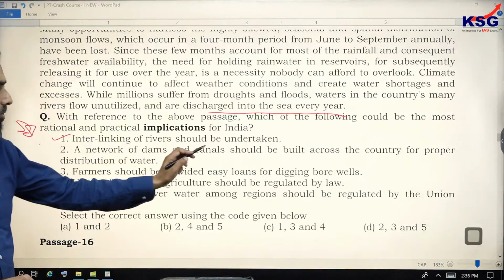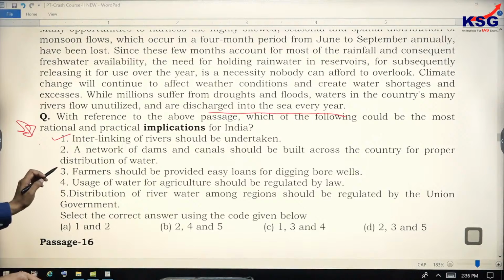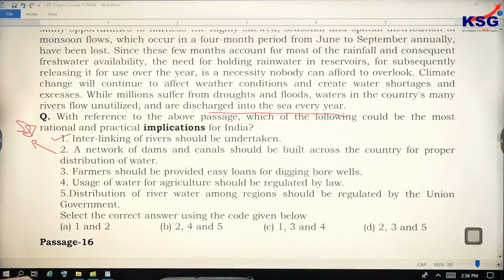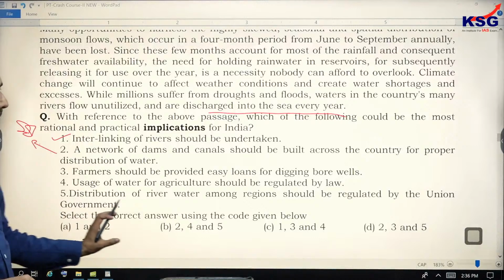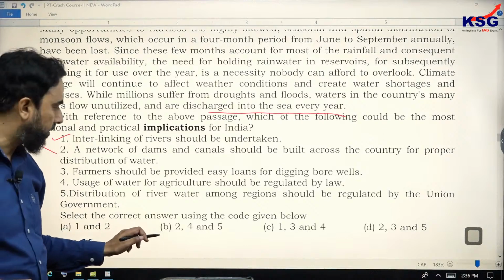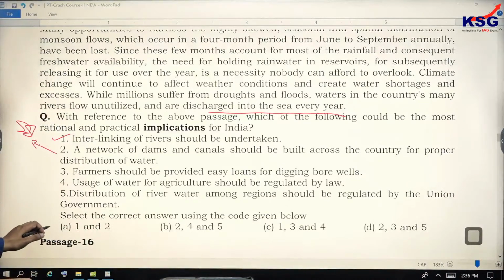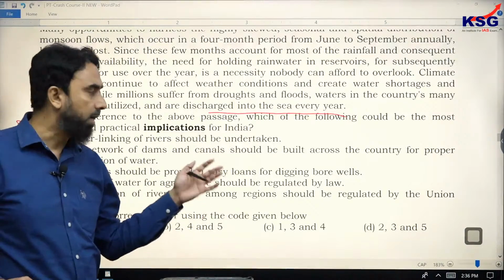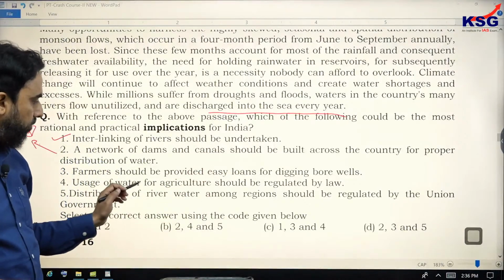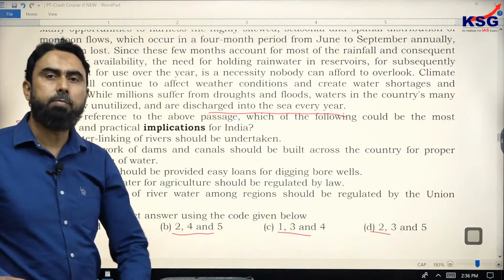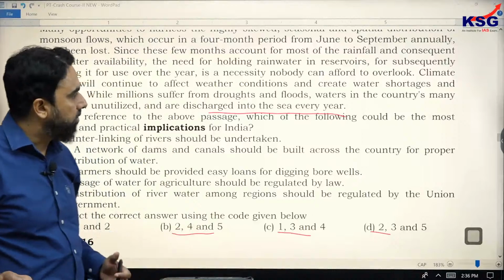Second is a network of dams and canals should be built across the country for proper distribution of water. Again, making sense as a solution, more or less like the first point. And at the same time, you should look at the option combination. So you see both 1 and 2 are correct, but 1 and 2 together is not given anywhere except in option A. So option A is your answer. Don't go beyond, because 1 and 2 you are 100% sure are both valid solutions addressing the problem, but none of the other options contain that. So in multi statements, always look at the option combination to save your time.